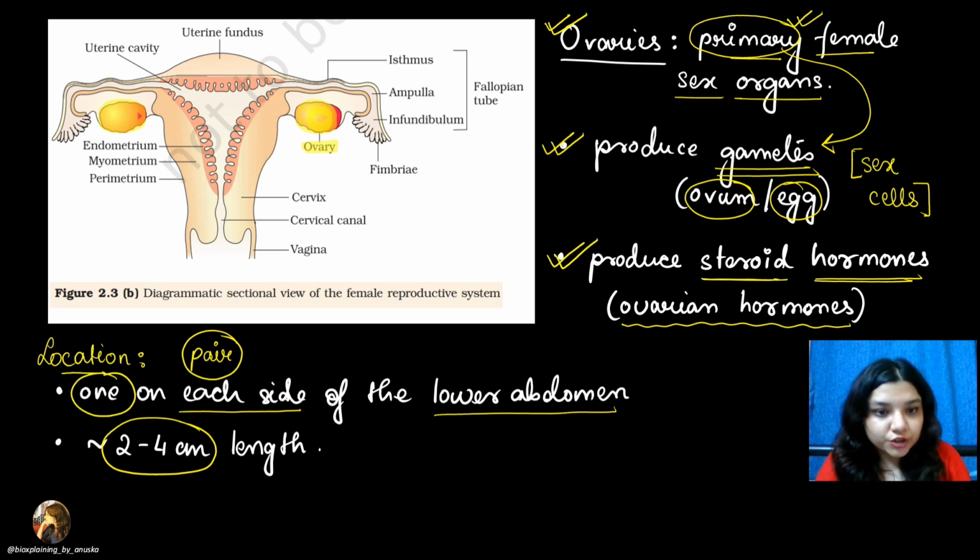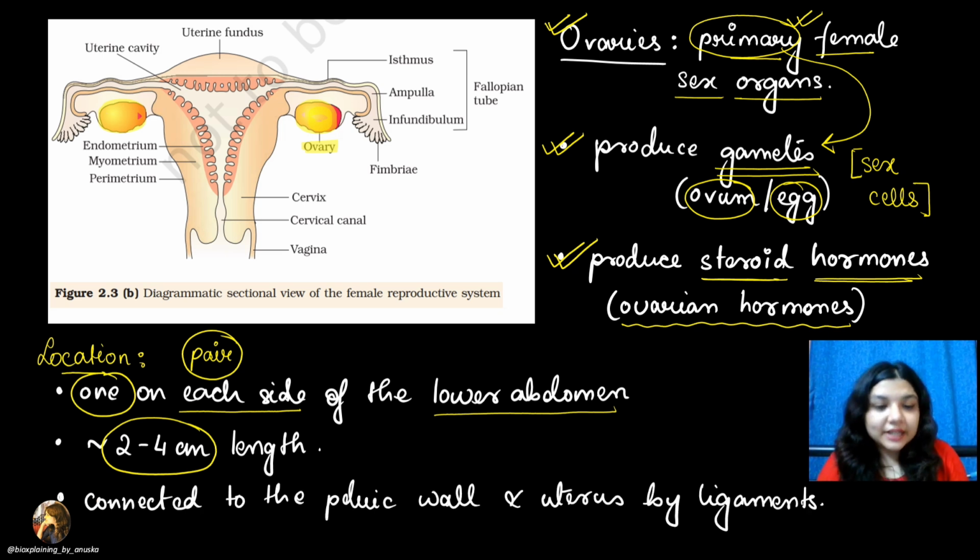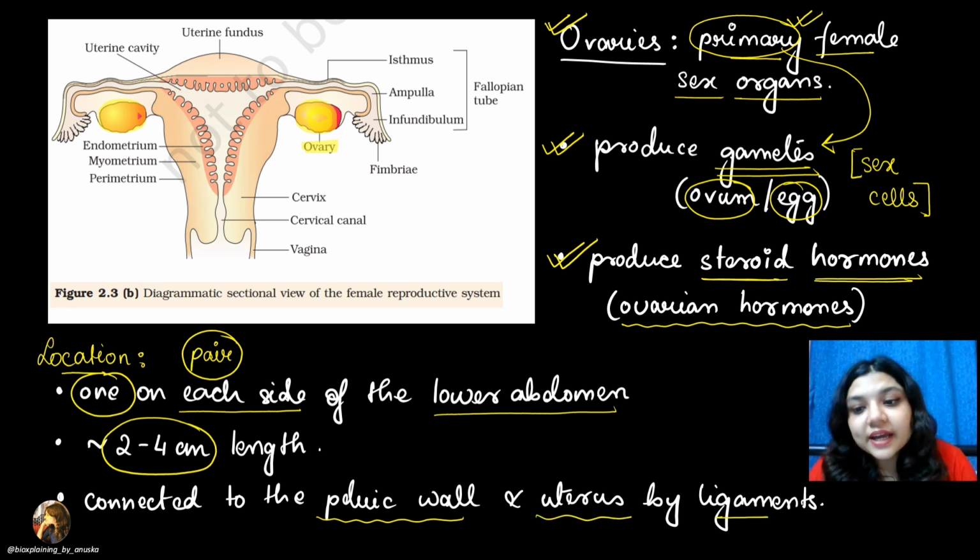Okay. And how are they connected to the pelvic wall, since they are in the pelvic region? How are they connected to the pelvic wall and to the uterus? There are ligaments present which will connect them to the pelvic wall.